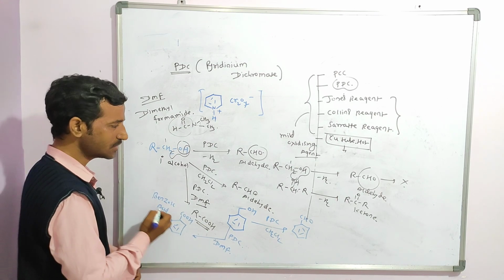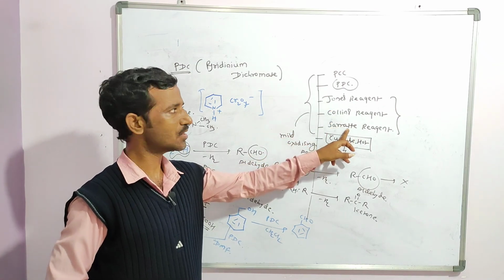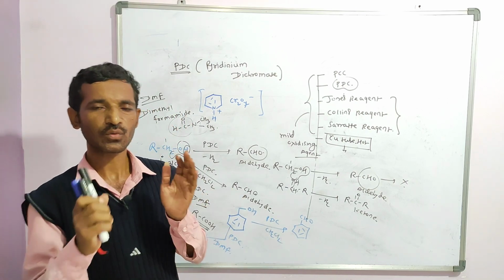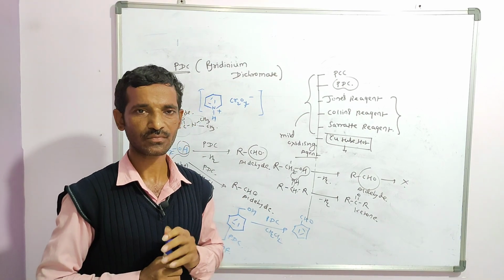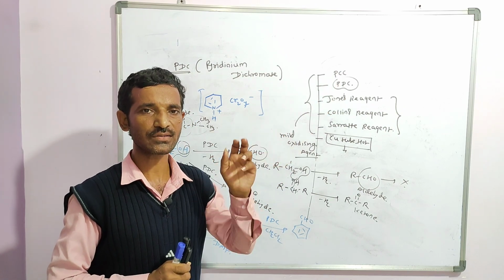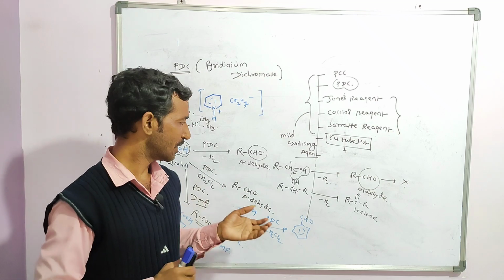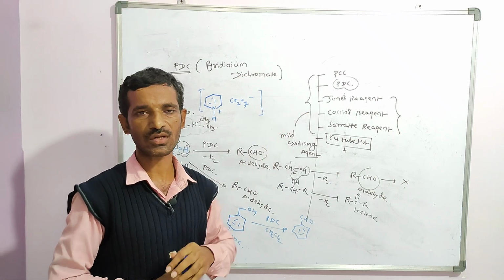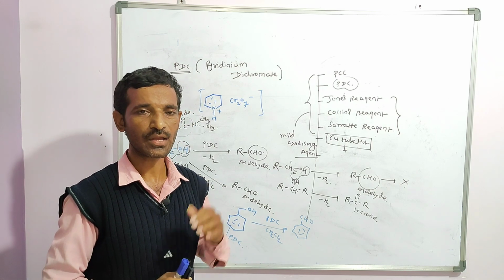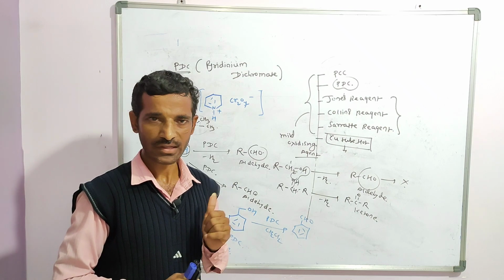So in all the cases, Jones reagent, Collins reagent, Sarrett reagent, PCC, PDC, you will find only aldehyde, up to the limit. There is no further oxidation. But only in case of PDC, if you are using CH2Cl2, you will get only aldehyde. But if, instead of CH2Cl2, you are using DMF, that is dimethyl formamide, then instead of aldehyde you will get the acid. Clear? Clear with all of you?